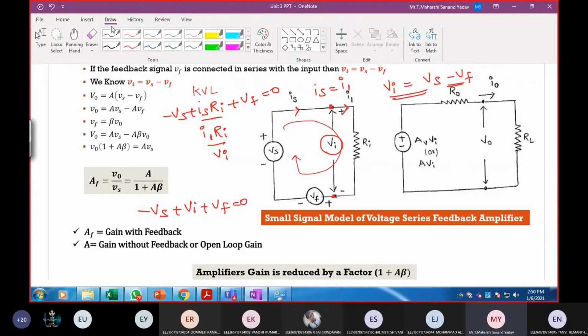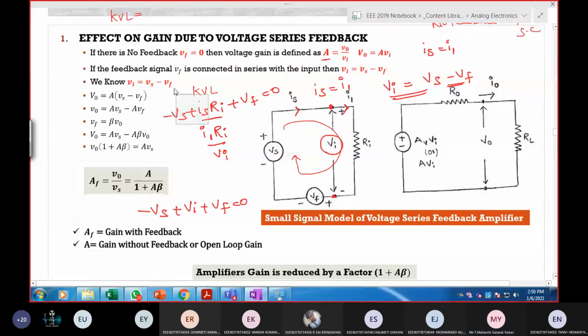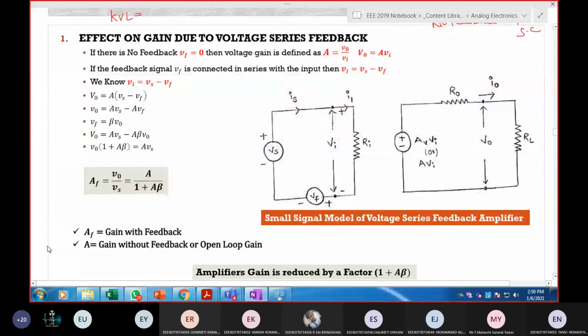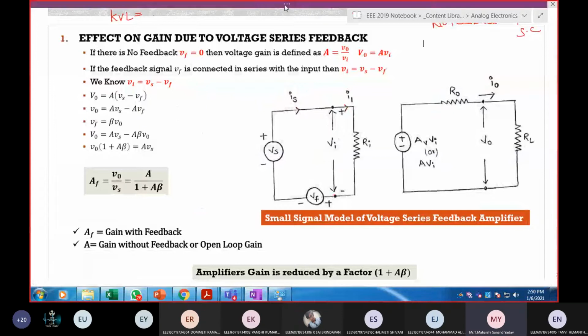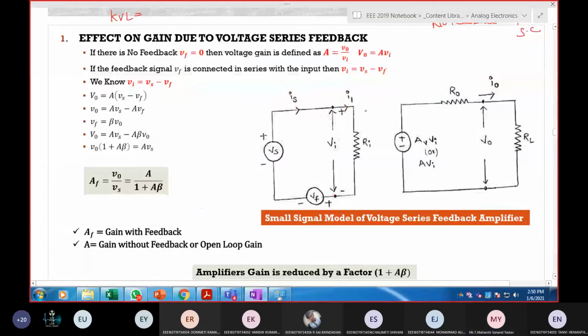Whatever you want to do with these expressions you can do, but at the end I want the gain. Let me erase this. Tell me, what should I do now? So I got Vi is equal to Vs minus Vf. I know that V output is equal to A times Vi, so you can substitute it here directly. So V output is equal to A into Vs minus Vf.